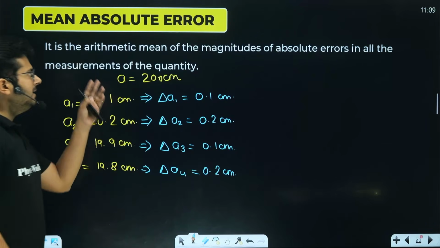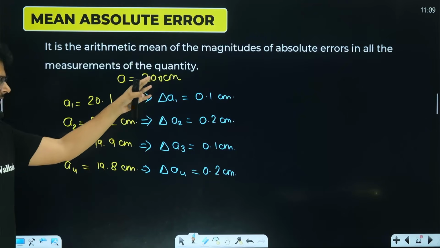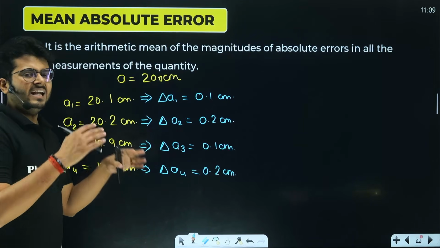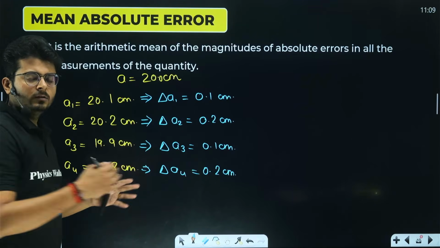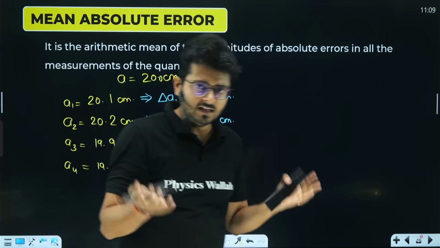So what is mean absolute error now? Whenever we have multiple measurements with each one of them having their own absolute errors, we can take the mean of these absolute errors to talk about the common, the mean error of that data set.